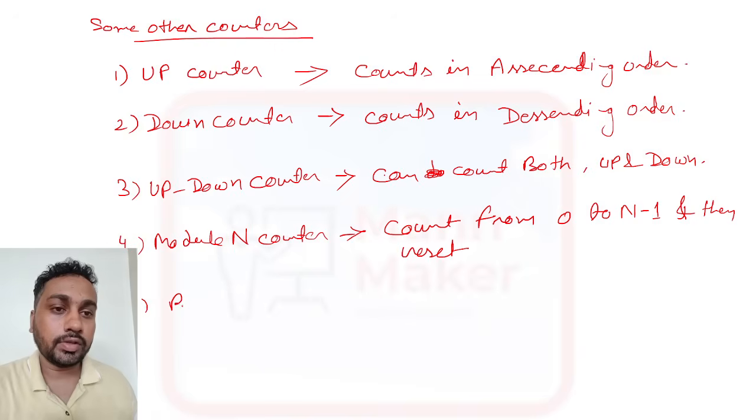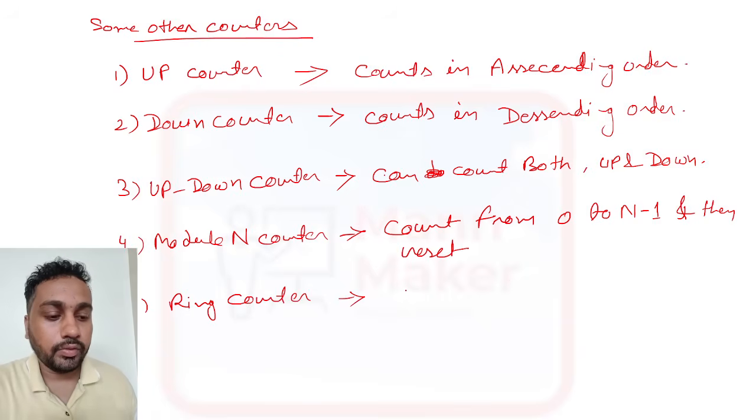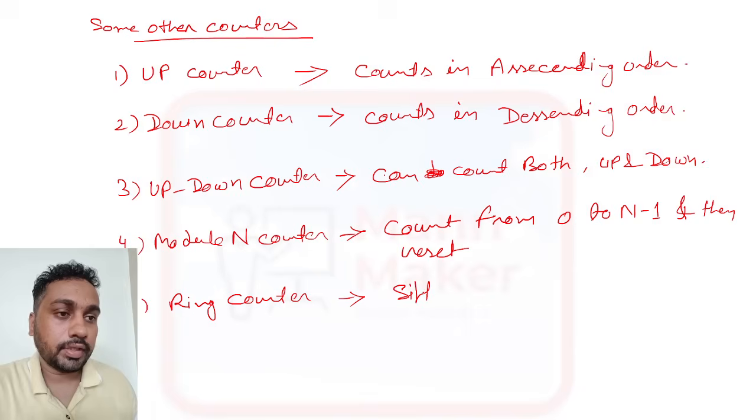Then the fifth one is your ring counter. Ring counter will circulate, or it will shift the register circularly.